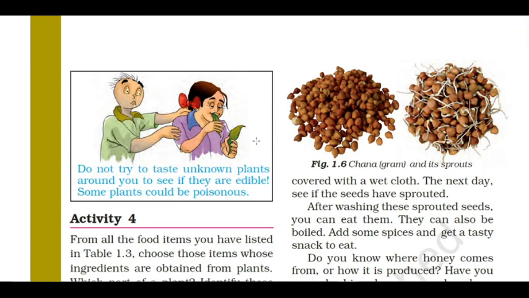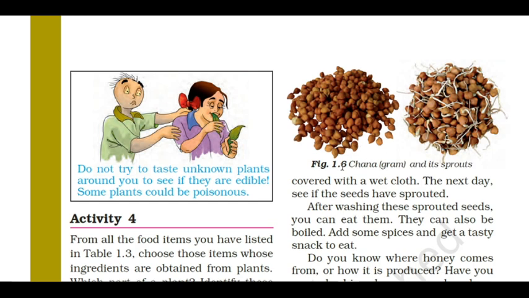Okay, next one is we cannot taste all the parts of a plant. Some are edible, some are non-edible, and some are poisonous too. Non-edible means it should not be consumed. We should not eat all the parts of a plant. Some plants are poisonous and we should not eat them. So this is given here.